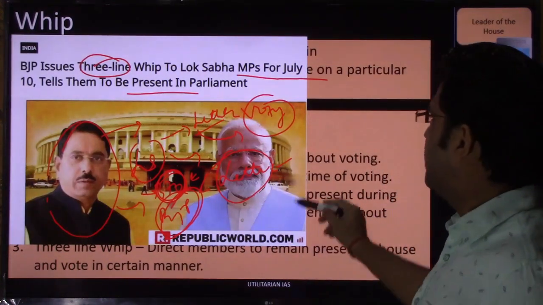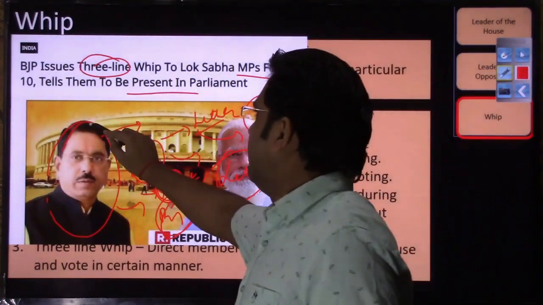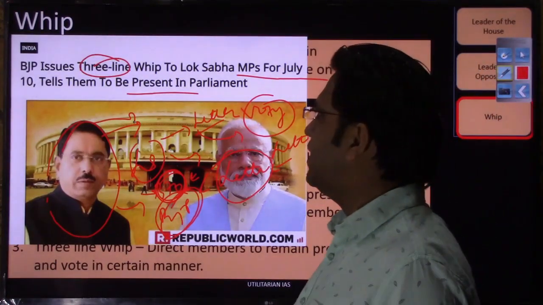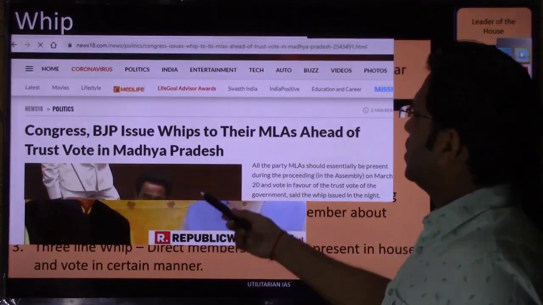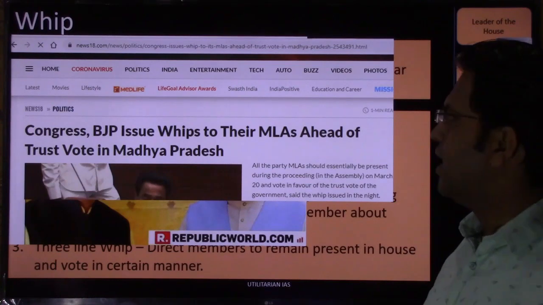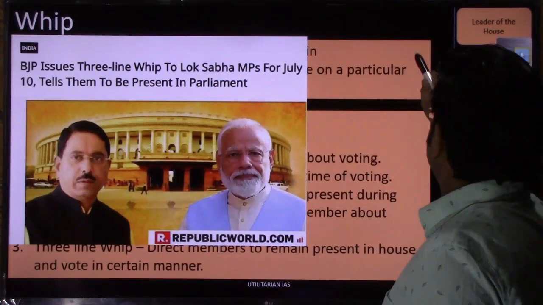So the conclusion is that the letter issued by the leader of whip may contain the information about the manner of voting, or may not contain it as well. I hope this point would be clear to you. Congress, BJP issue whips to their Members of Legislative Assembly ahead of the trust vote in Madhya Pradesh. So this is the issuance of whip.